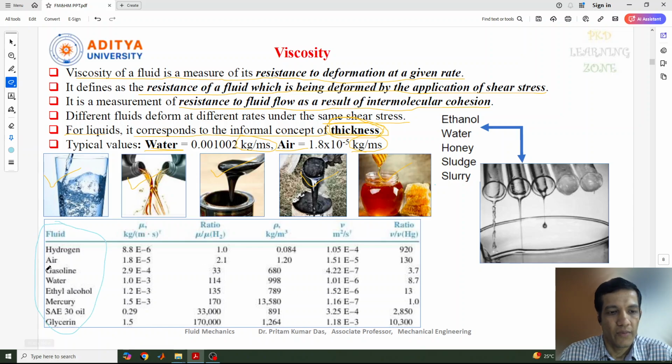The viscosity values for different fluids are also mentioned here, like hydrogen, air, gasoline, water, ethyl alcohol, mercury, SAE oil, glycerin. And the values of viscosities for different fluids are given.